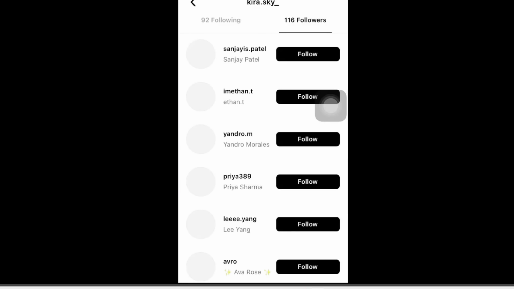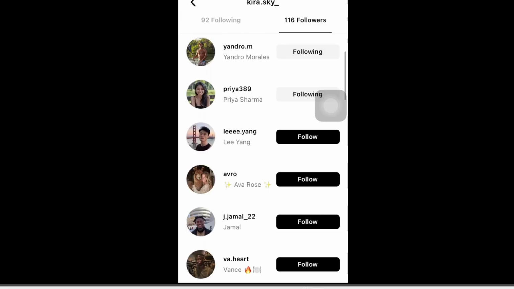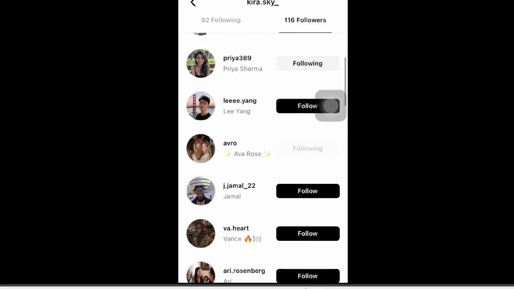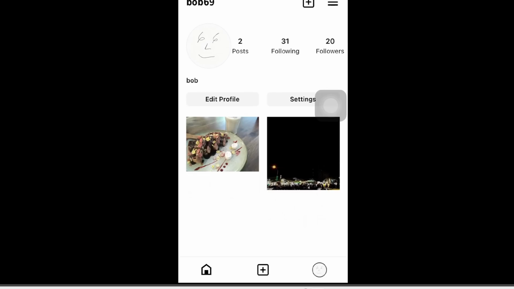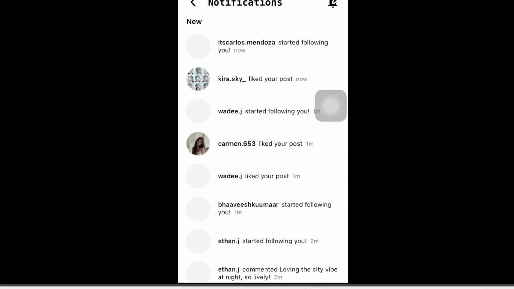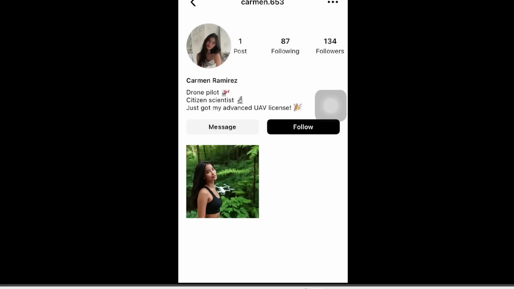So let's click into that and let's start following some of these users as well. The more users that I follow, the more followers I get in return. And so whenever I post something, I'm going to get more likes and comments. So now if you go back to my profile, you can see that I have 20 followers. Wow, this is like way more than I have in real life. And if I look at the notifications, I can see that this lady called Carmen liked my post. Well, hello there, Carmen.